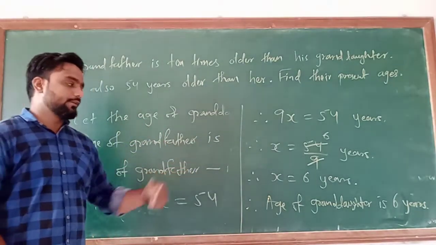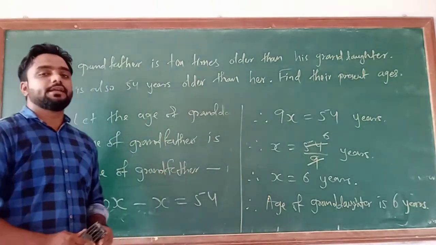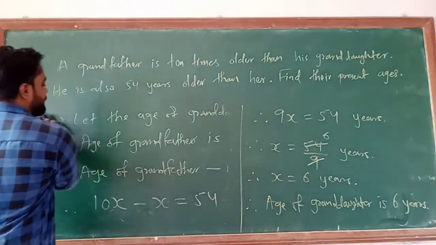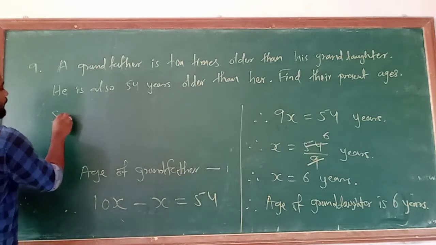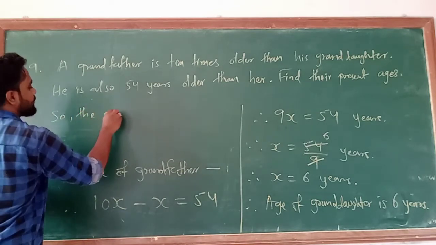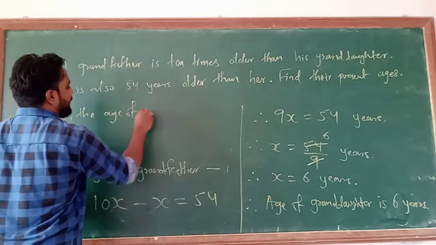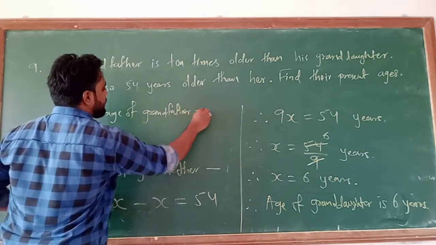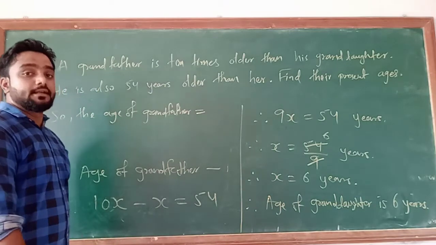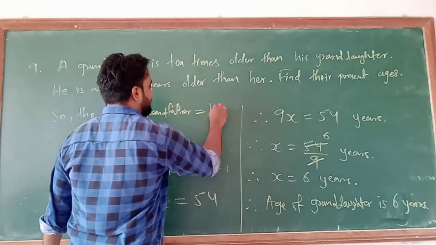The granddaughter is 6 years, so what will be the age of the grandfather? The age of the grandfather is what we have taken as 10x.